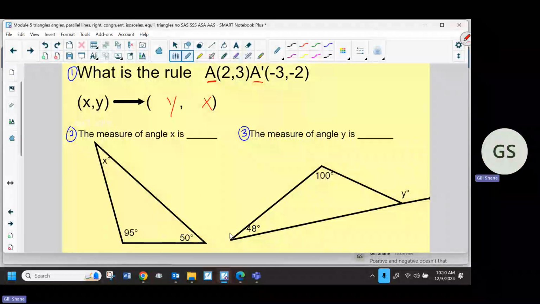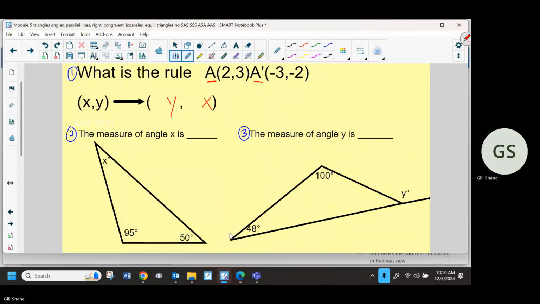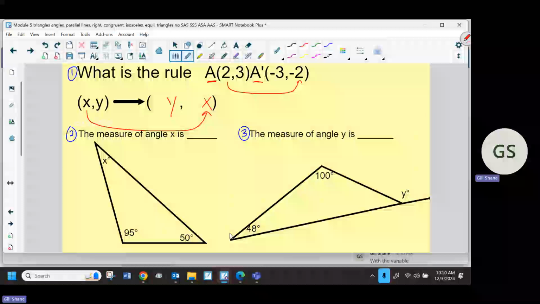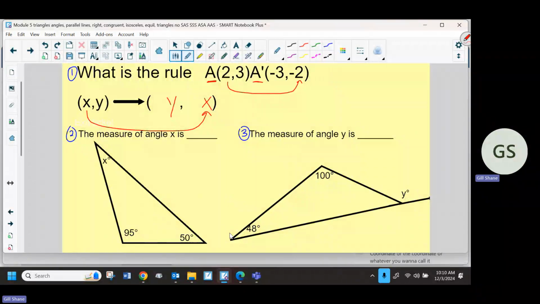And here's the part that I'm adding in that was new. You need to follow the number and match that up down here with the variable or the coordinate, part of the coordinate, or whatever you want to call it. So the 2 was the X and it moved to the back.